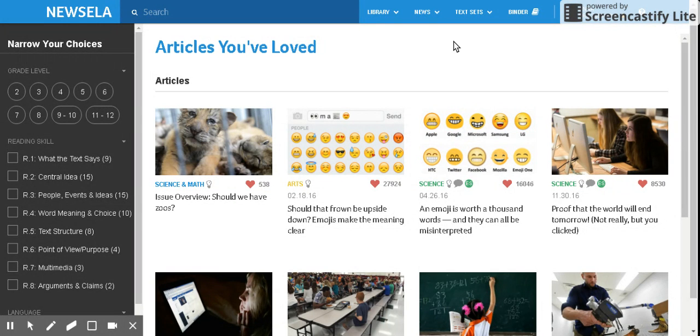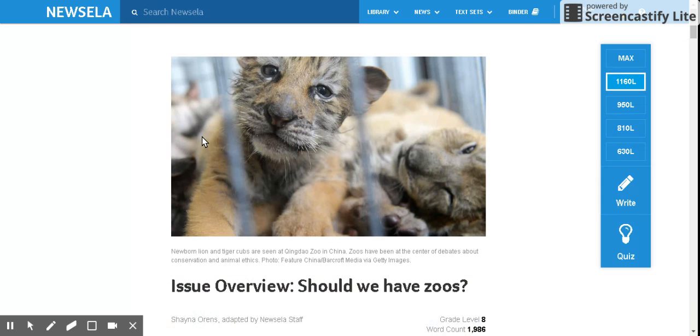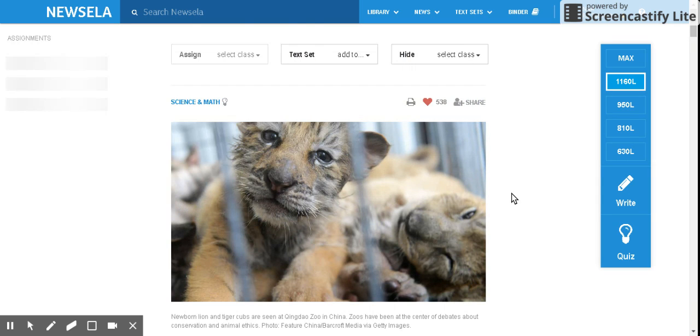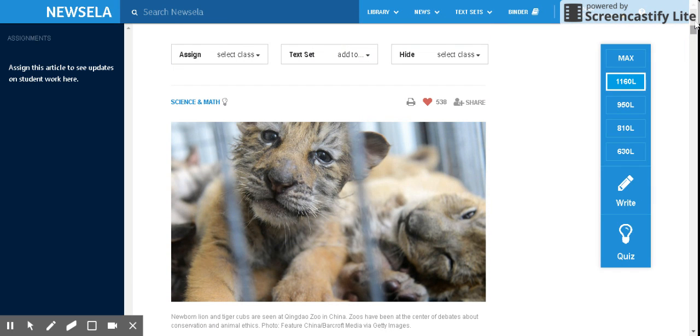All right, so I want to spend some time here and talk about what it is that we can do with an article. So I'm going to come back over to this issue overview about having zoos. Since we started talking about this one before, I'm going to work with this one today and talk about the capabilities of Newsela. So we've talked a lot about the beauty of Newsela and the magic of Newsela, but I want to talk about the usage and the capabilities for students and teachers, what we're going to use it for now that you know how Newsela works.